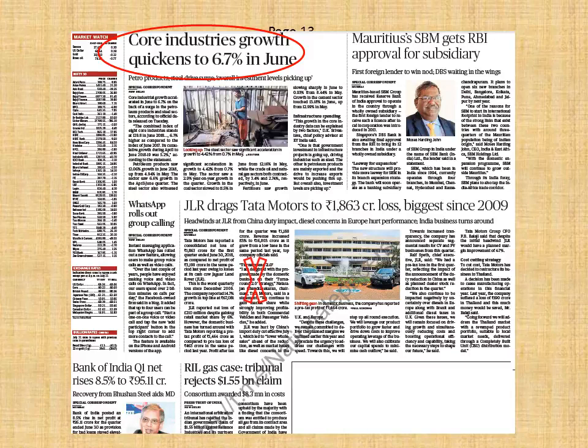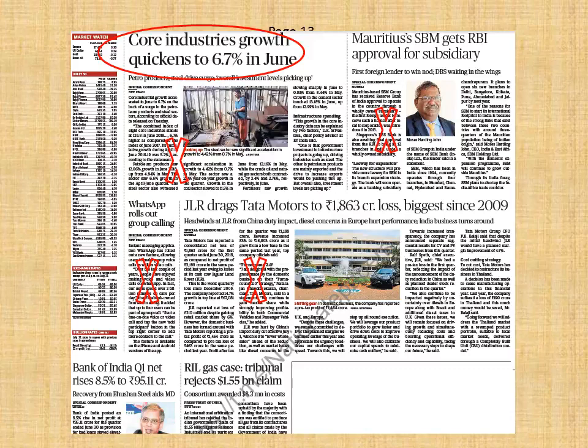But what will not be asked is JLR drags Tata Motors to court, or for that matter any news related to quarter 1 results of some company, be it Reliance, be it any big company, be it Tata. They won't ask you such kind of news. They'll ask you only news which are pertinent to the whole nation. So you do not need to go through all these news.